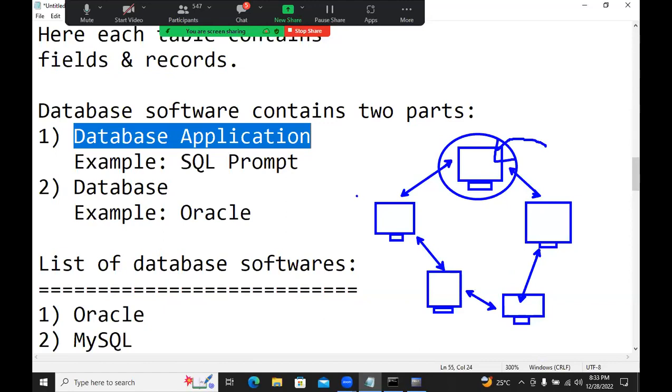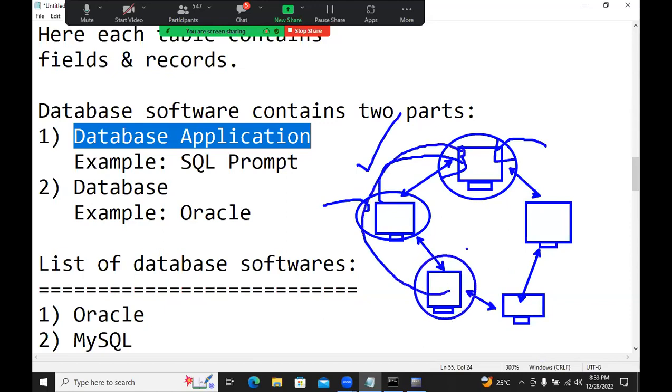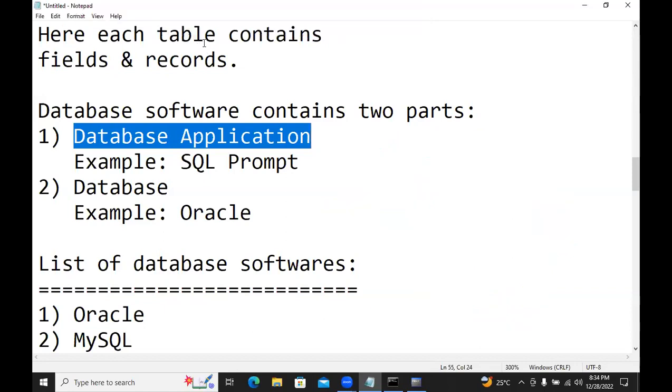In this computer, the application is installed. This application communicating with the database is possible. Your application installed here communicating with the database is also possible. So all systems can use the same database. But suppose the database is installed in the US and the client is in Hyderabad. Then this application cannot access that database.